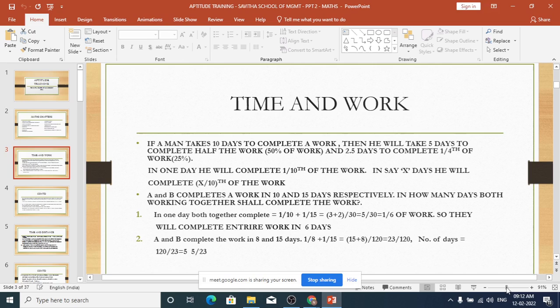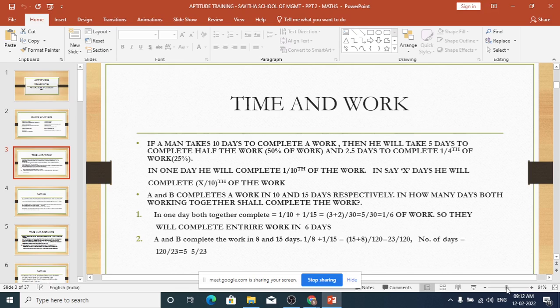A and B complete a work in 10 and 15 days respectively. In how many days will both working together complete the work? Normally the tendency of the students is to take the average of 10 and 15 and put it at 12.5 days, sir. This is the way we do. We are tempted to do like that, but that is not the right way.